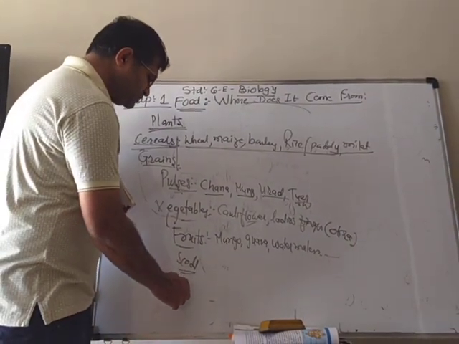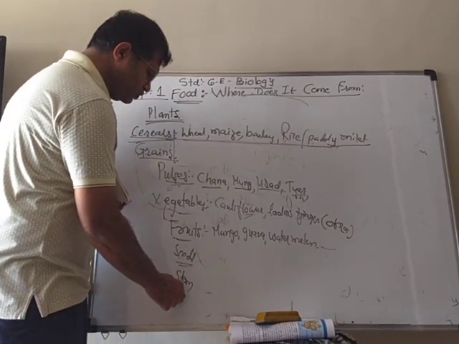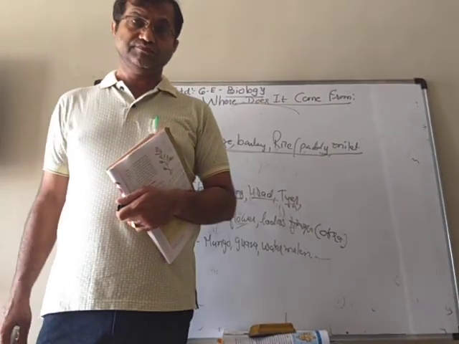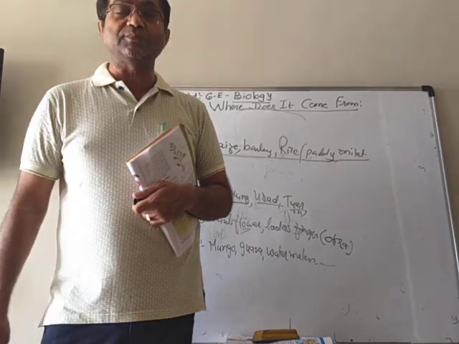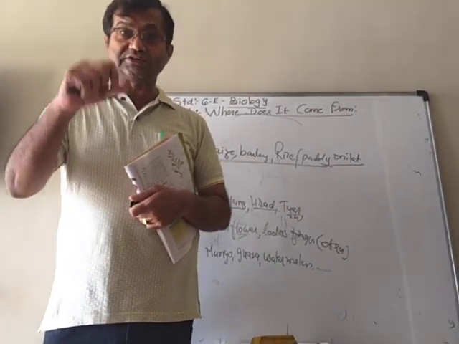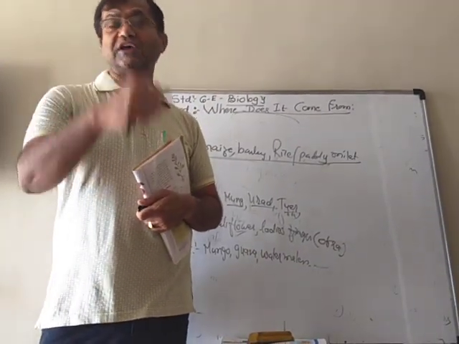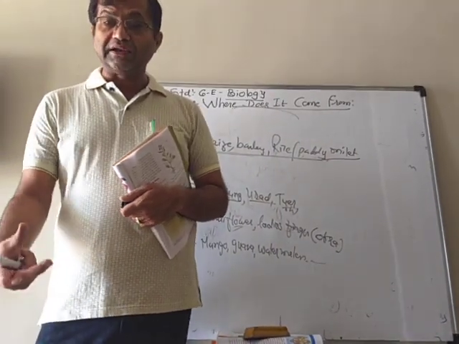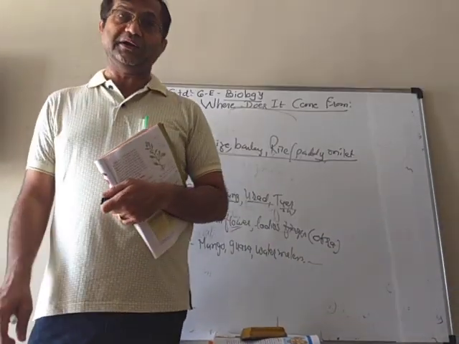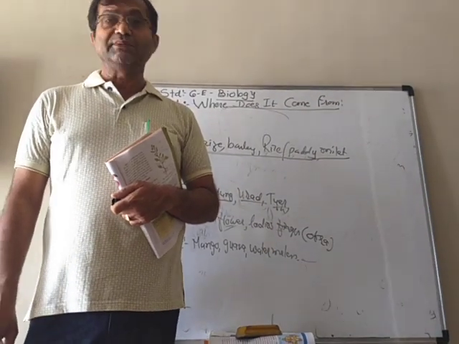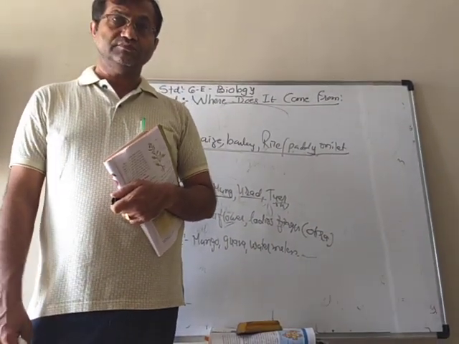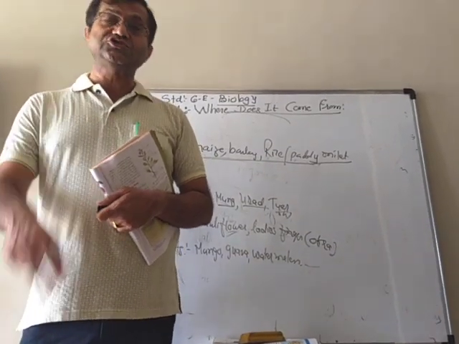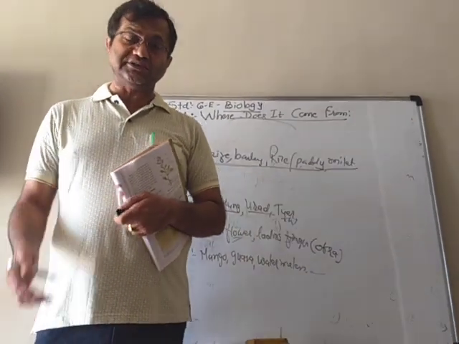Some of them we eat stems, roots also. Roots, for example, carrots. Carrots are the roots of the carrot plant that we eat. They are either red or orange in color. They are underground and they are the roots of the plant. Similarly, the beetroots also.